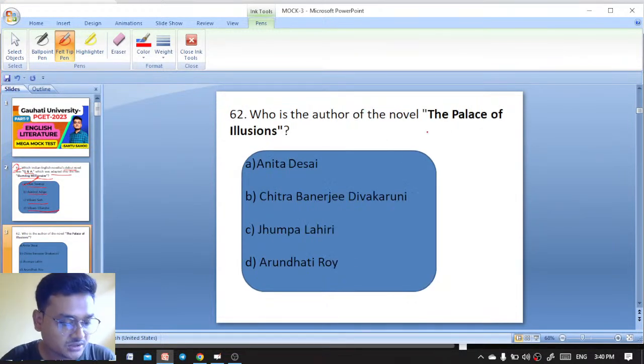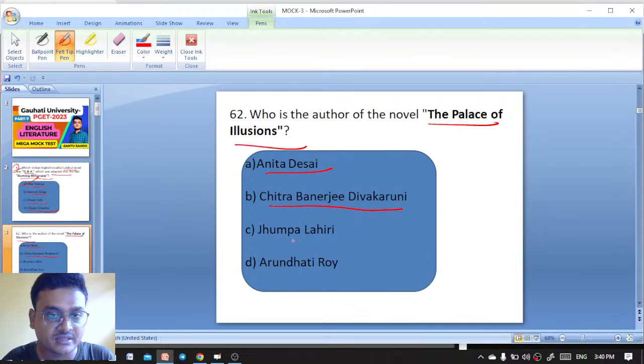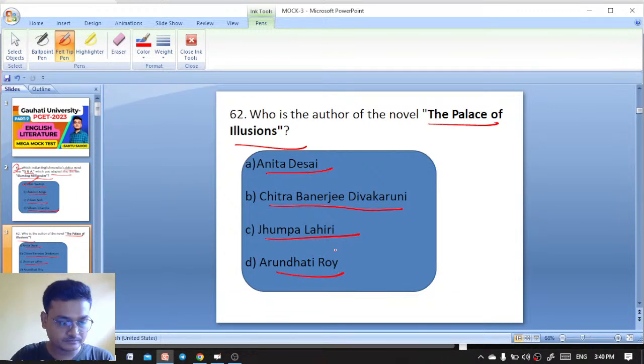Who is the author of the novel The Palace of Illusions? Anita Desai, Chitra Banerjee Divakaruni, Jhumpa Lahiri, Arundhati Roy.